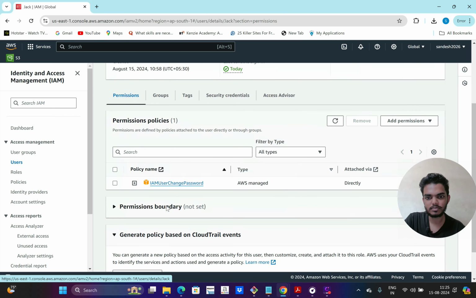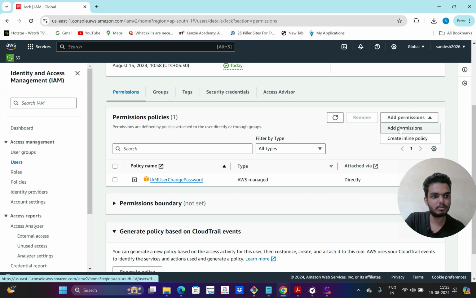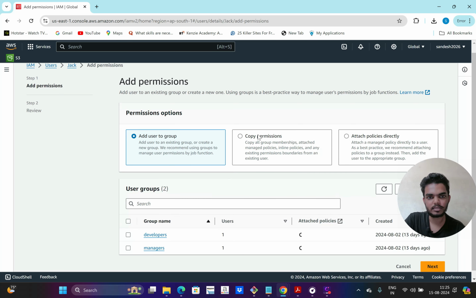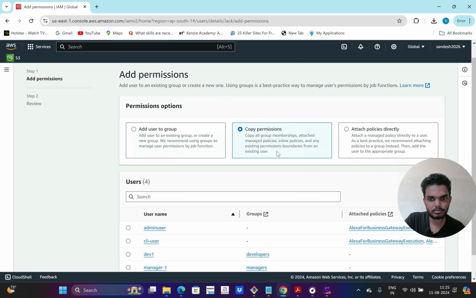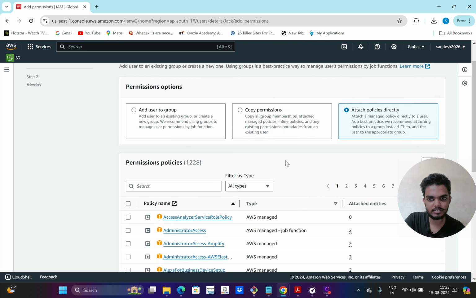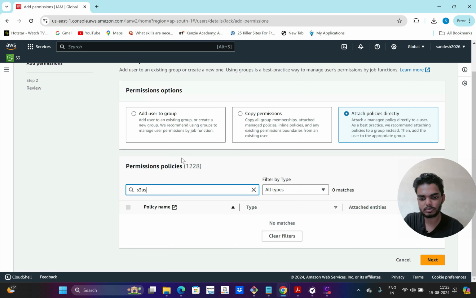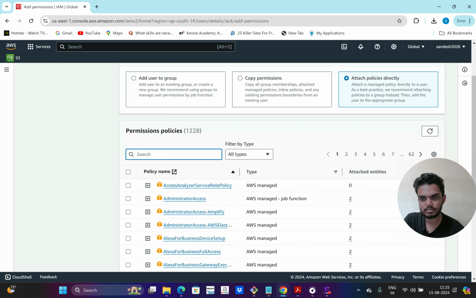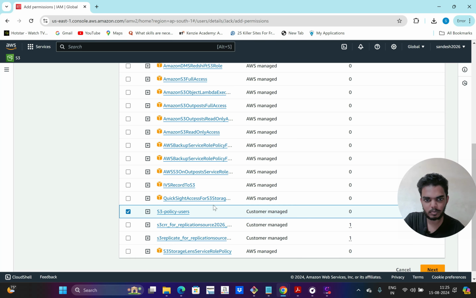and permissions, there is only one permission policy, that is IAM user change password, that I enabled while creating the user. So now if I want to give any other permission, I can go to add permissions here and attach which policy I want to add. So I can attach policy directly and I can search for that policy. It is S3 policy users. This is the policy I have created.